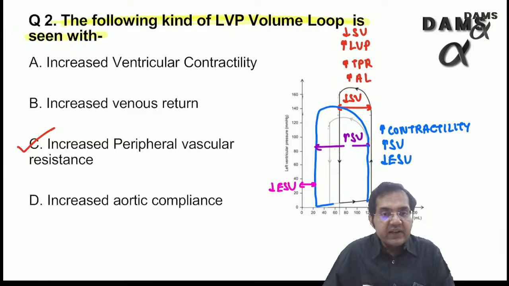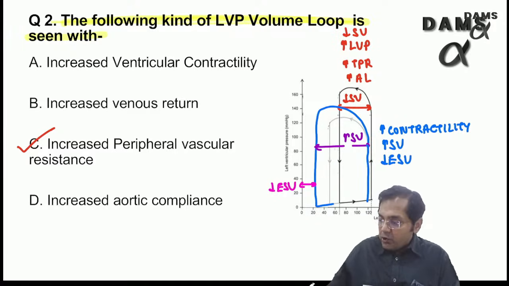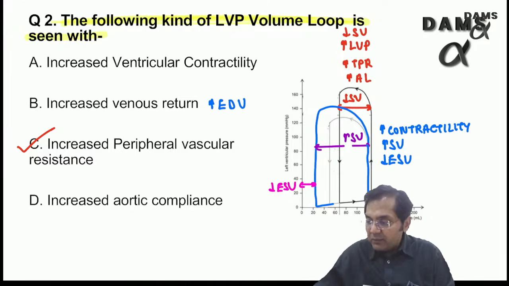And had it been an increase in venous return or increase in end diastolic volume, then the loop will show a totally different picture. This is my end diastolic volume increasing like this, and now the loop is going to become like this.